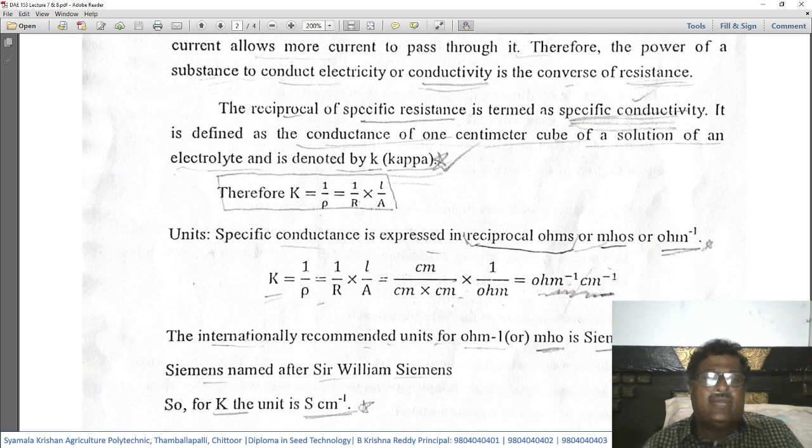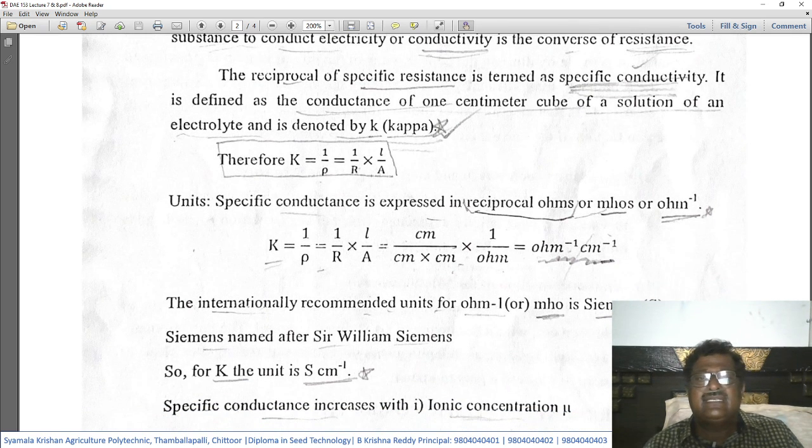Okay. Units. Specific conductivity is expressed in reciprocal ohms, or mhos, or ohm to the power -1 per centimeter. So that means it is opposite to the resistance. Resistance is measured in ohms, whereas its reciprocal entity, that is specific conductivity, is expressed in reciprocal ohms.